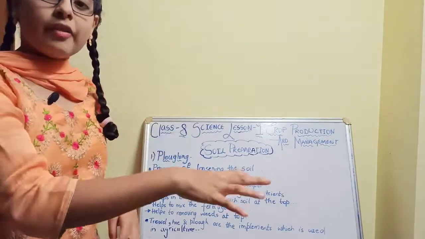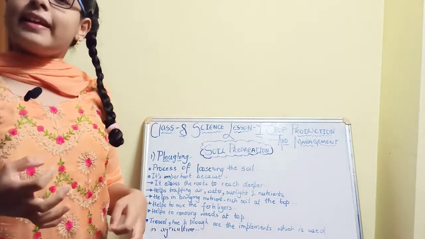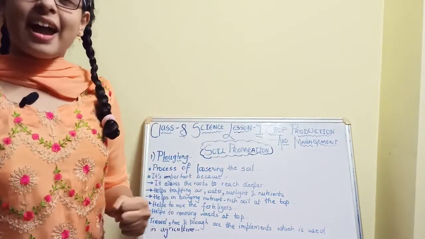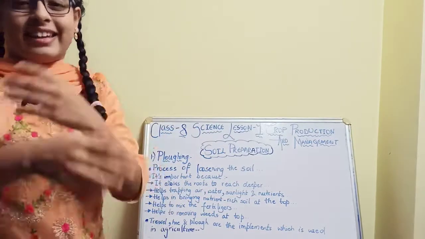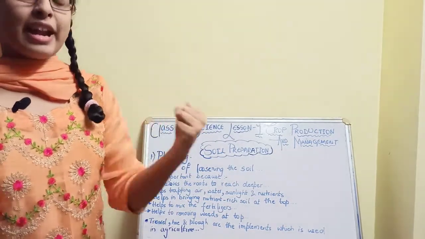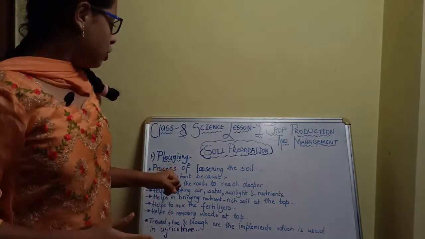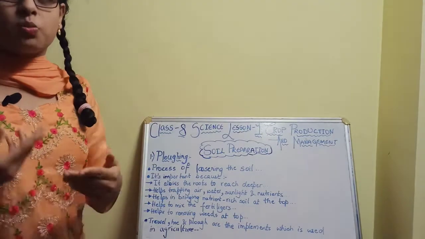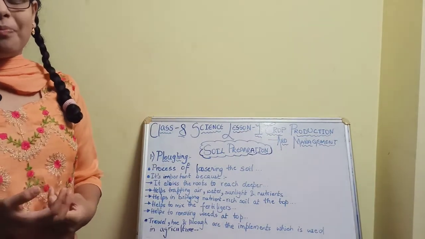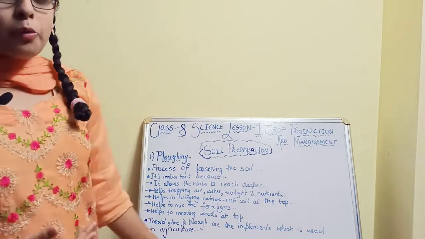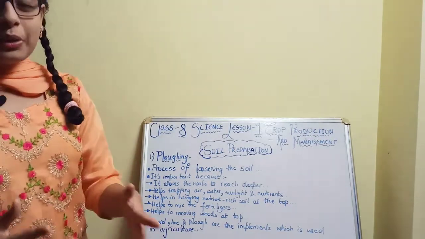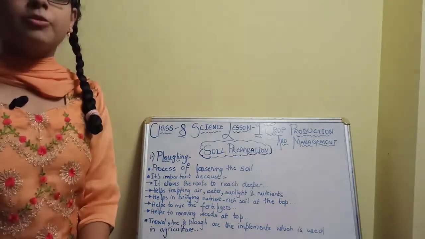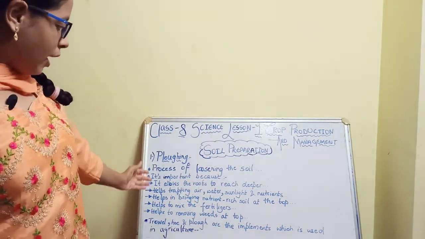If farmers loosen the soil, then seeds can absorb sunlight, air and water easily, and they can absorb more and more efficiently. I think you have understood why ploughing is very important. Now I would like to explain the reasons why farmers use the ploughing step before sowing the seeds. Here are a few points.